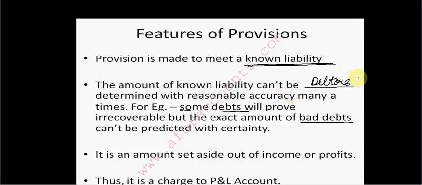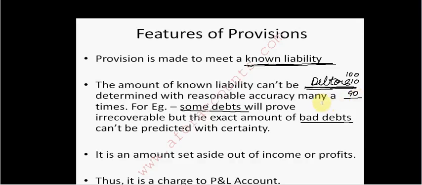Now say that I have debtors of 100 rupees, but I know that there will be some bad debts. Some debtor will become insolvent, he will have the power not to pay me or the intention not to pay me. Say 10% of my debtors will become bad, they will not pay me. 10% is my notion. Actually, what is going to become bad, I don't know. So only 90% should be recorded as my assets in the debtors column.